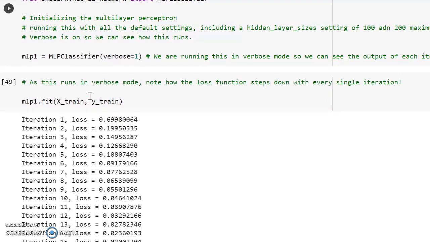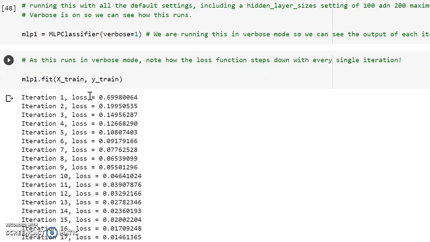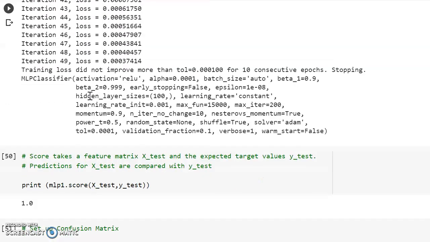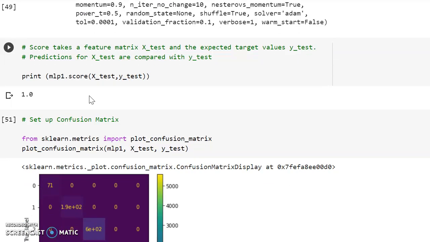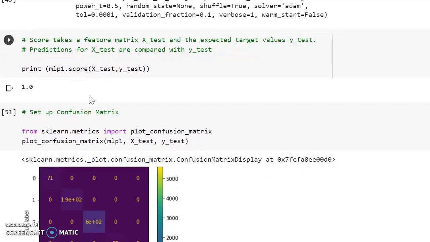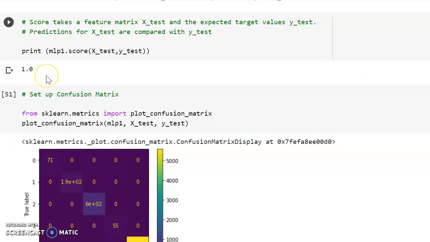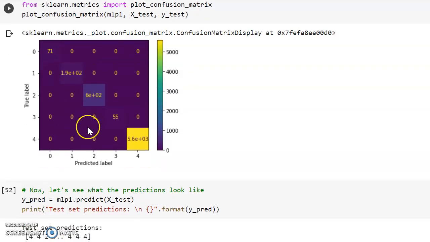As this runs in verbose mode, note how the loss function steps down with every single iteration. I'm taking x train and y train, like all my iterations. Here I'm getting the score, taking the feature matrix x test and expected target values y test, printing the value 1.0, and the x-axis and y-axis are true label and predicted label.